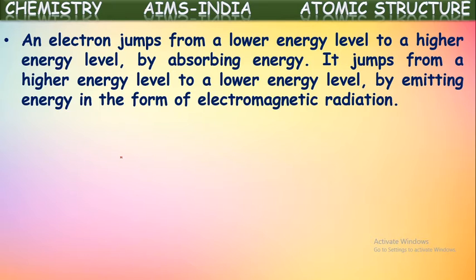These two will be occurring in the form of electromagnetic radiation. As we told, whenever an electron is revolving in a particular orbit, its energy will be fixed. It won't gain energy, it won't lose energy. When it jumps from one orbit to another orbit, energy changes occur. Suppose an electron is jumping from a lower orbit to a higher orbit, then it absorbs some energy. If it jumps from a higher orbit to a lower orbit, then it emits a certain amount of energy in the form of electromagnetic radiation.